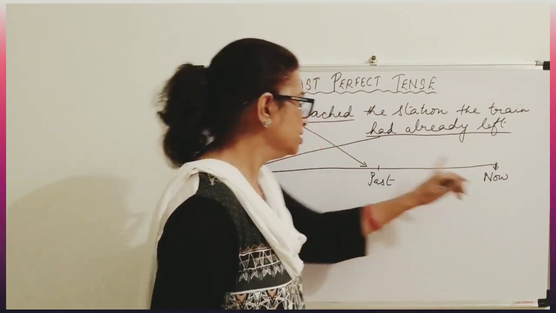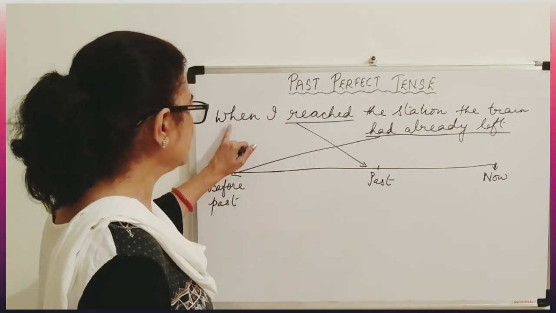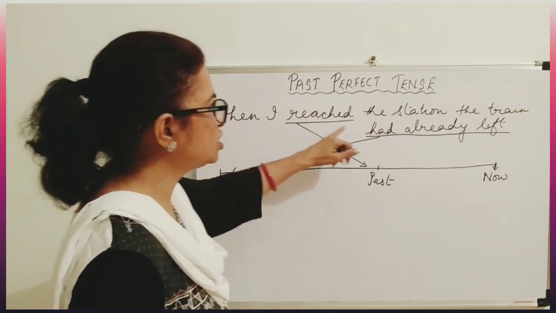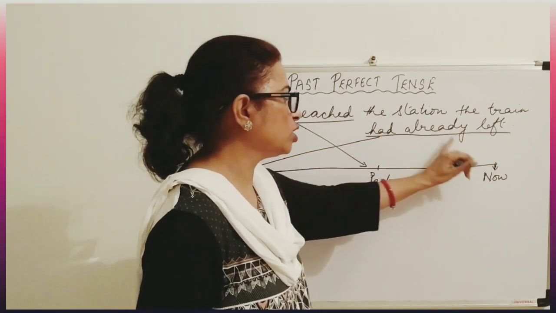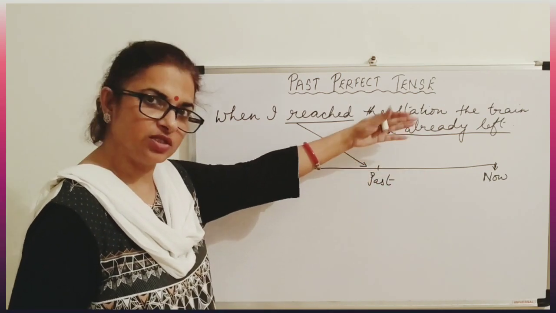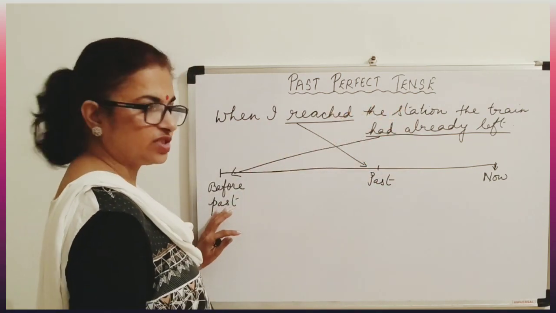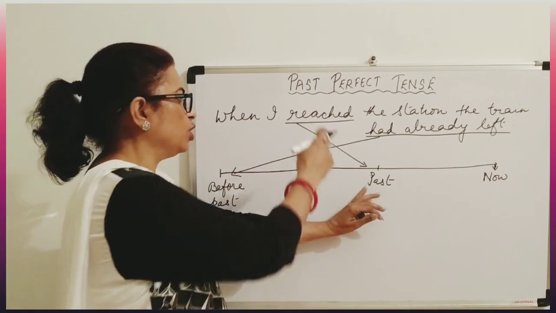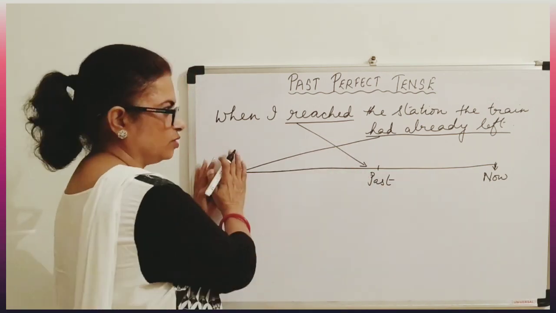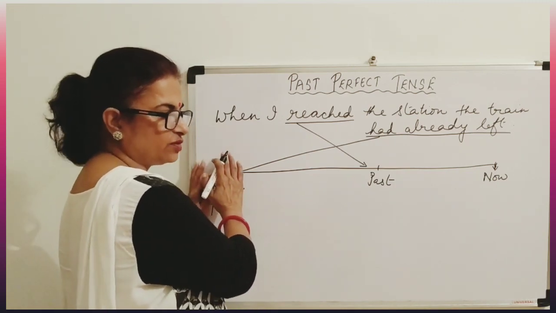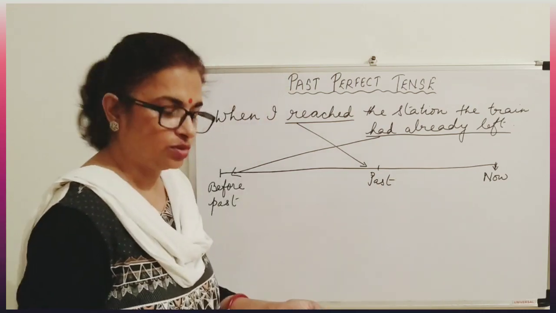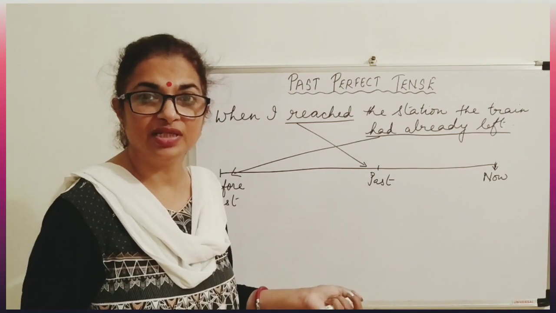So the boy, or anyone who is reporting, says when I reached the station, the train had already left. That means first the train left. This is the first action. And after that, the boy reached the station. So there was no train. The train had already gone. And then he is reporting that when I reached the station, the train had already left.